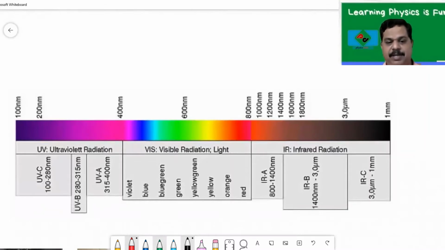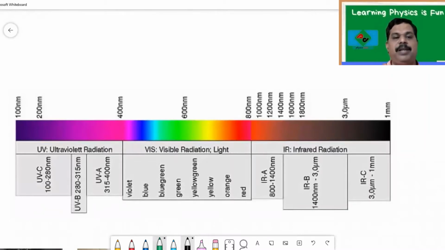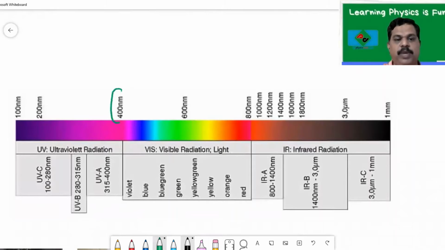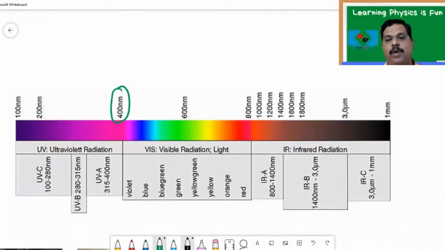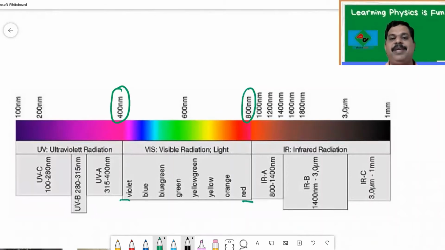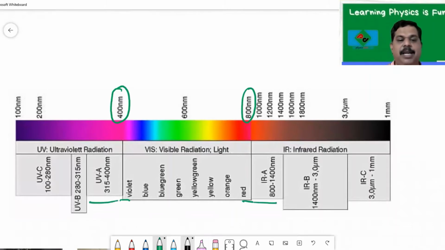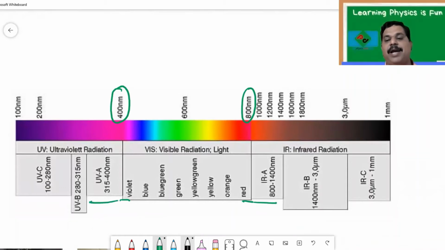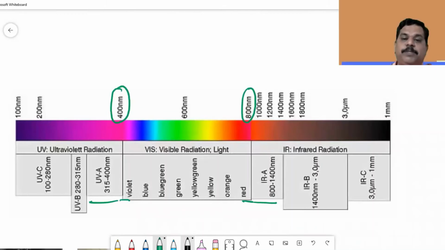Our eye can detect all the radiations whose wavelength lies between 400 nanometer to 800 nanometer, that is from violet to red, only we can see them. Below violet, above red, that is infrared radiation and ultraviolet radiation, our eye cannot see, because they do not lie in our visible spectrum.